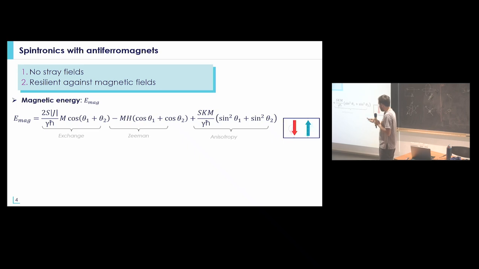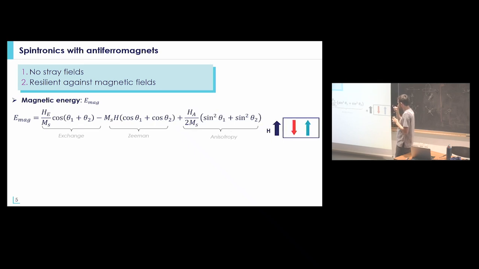If you look at the energy of your system, the simplest case would be to consider the exchange field, the Zeeman term, and the anisotropy term. In order to simplify the description, it's generally easier to introduce an exchange field and an anisotropy field, and to compare them with the field that you apply to your system. If you apply a magnetic field along the direction of the antiferromagnetic order, what will happen? You solve your system and look for the steady state.